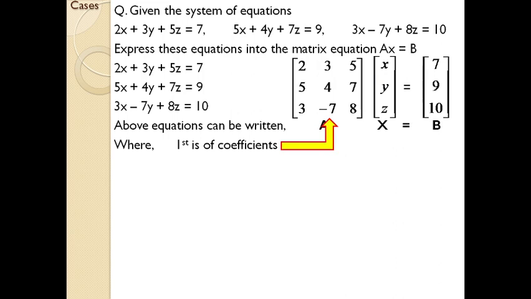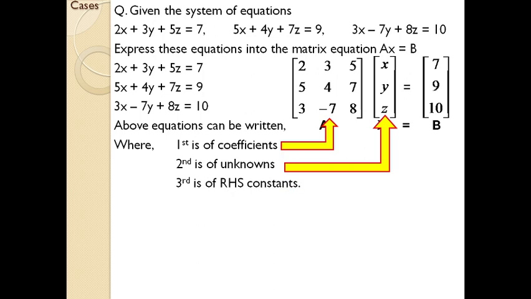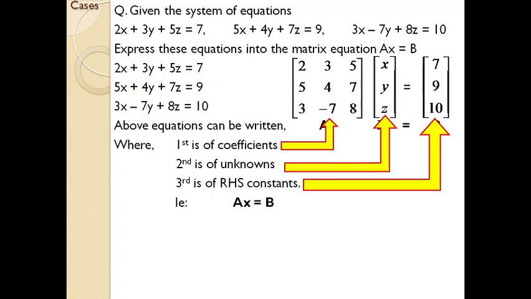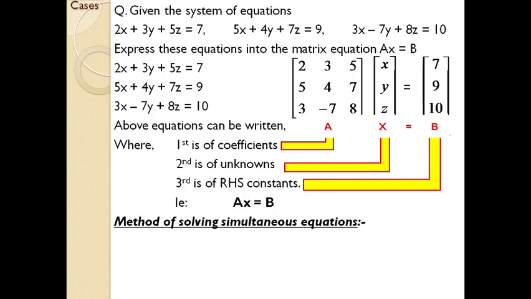Here the first matrix represents coefficients, the second represents unknowns, as we have mentioned earlier, and the final matrix represents the constants. Usually this matrix is represented by constants. So all these are represented in the form Ax equal to B, where A represents the first matrix, X represents the second matrix, and B represents the third matrix. Remember the positions of A, X, and B, and the meaning of A, X, and B. Remember the contents that come within A, X, and B, and remember the positions also.